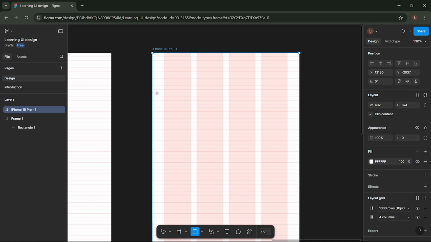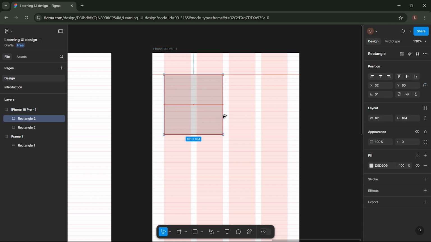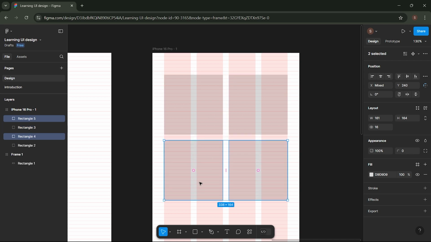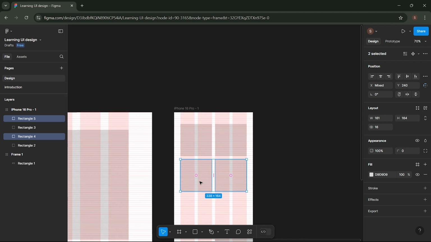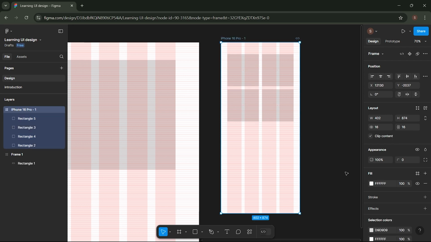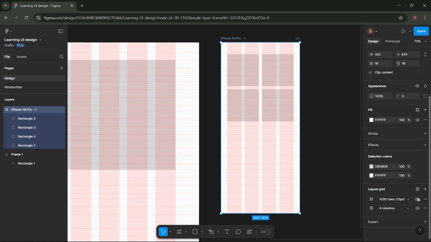For example, let's create a shape component on the iPhone 16 Pro frame. With the grid in place, it'll help us position the component more neatly. When we enable the grid on the frame, sometimes the lines might become distracting if we don't need them. In that case, you can disable the grid by clicking on the eye icon here, and the grid will disappear.